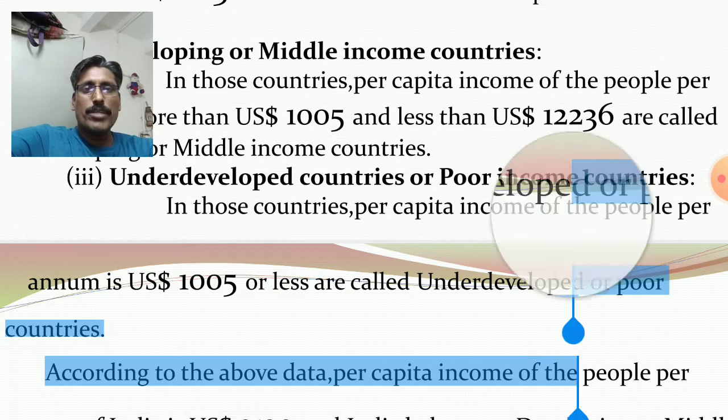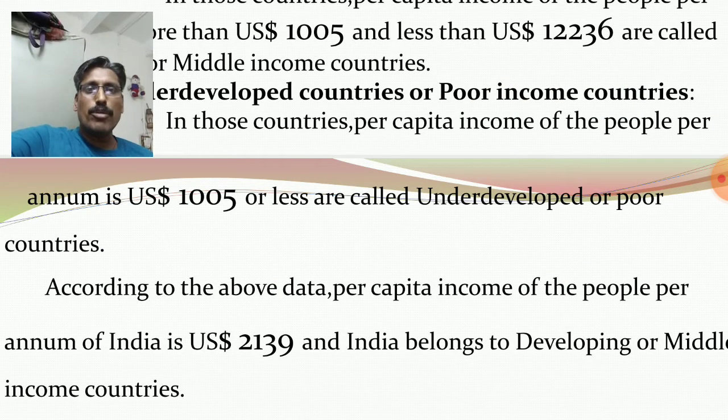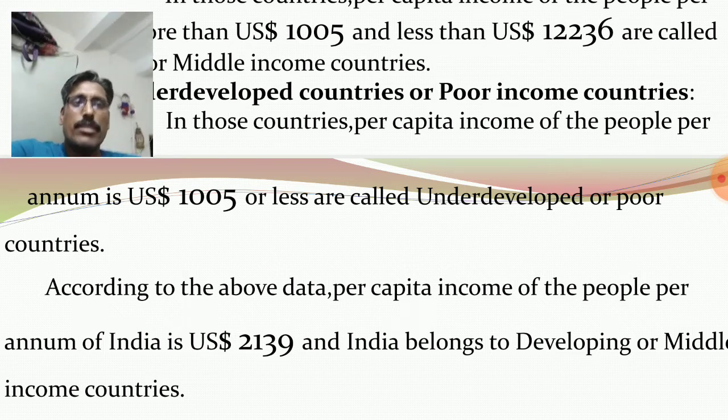According to the above data, per capita income of the people per annum of India is $2,139 and India belongs to developing or middle income countries.